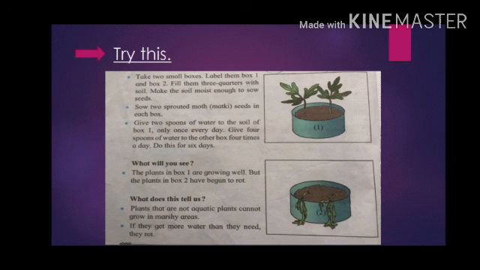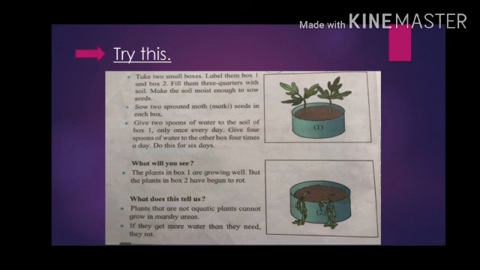Let's continue. We have already seen animals, insects, plants with their needs in the previous slide. Now, let us perform one experiment. Here, what we have to do is, we have to take two small boxes and label them as box number 1 and box number 2.